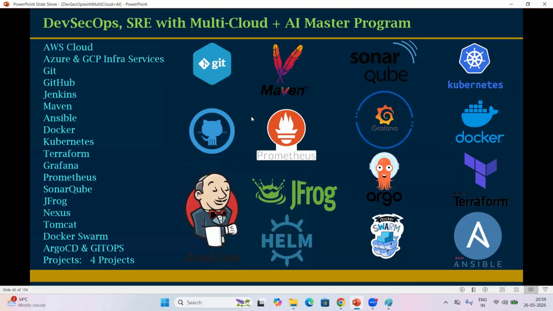So this course is multi-cloud. AWS, Azure and GCP will be covered. Here 4 live projects will be covered, along with 10 small projects, so a total of 14 projects. The major live projects are: first the CI/CD project, second the migration project, then the Docker project and the Kubernetes project. Small projects, different projects are there. I'll show you that while working on the tools.